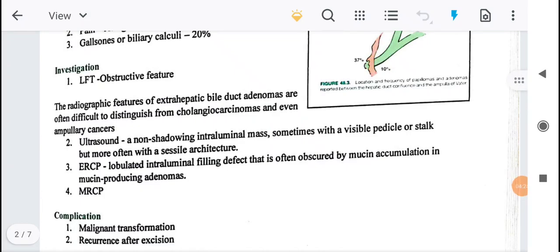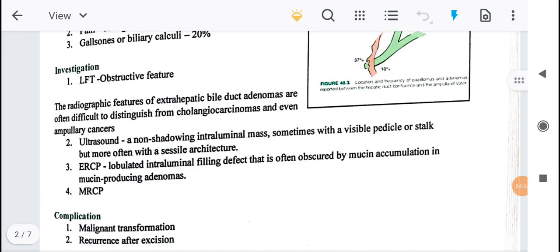Ultrasound: a non-shadowing intraluminal mass. ERCP: lobulated intraluminal filling defect that is often obscured by the mucin accumulation in the mucin producing adenomas. And MRCP. LFT shows obstructive feature. The radiographic features of the extrahepatic bile duct adenomas are often difficult to distinguish from cholangiocarcinoma or even ampullary cancer.